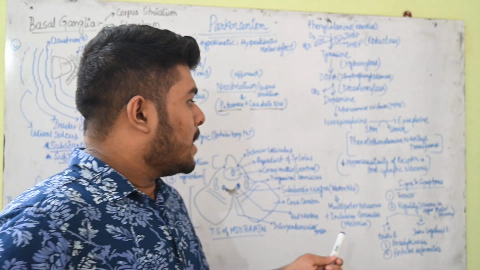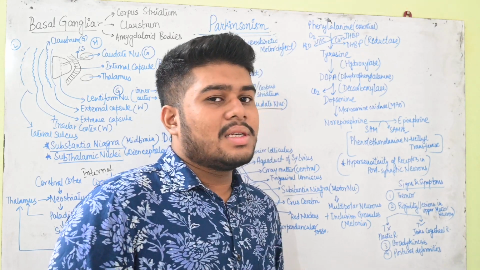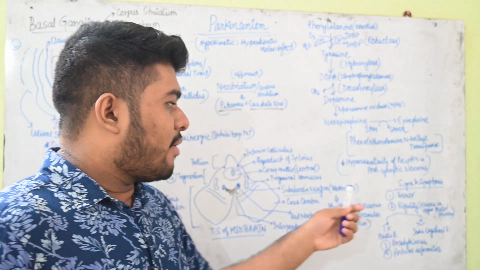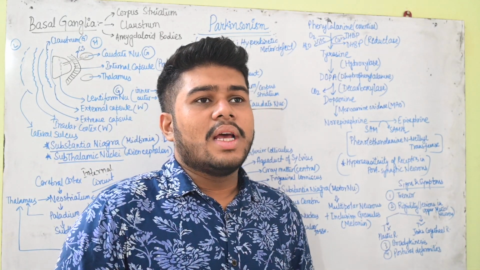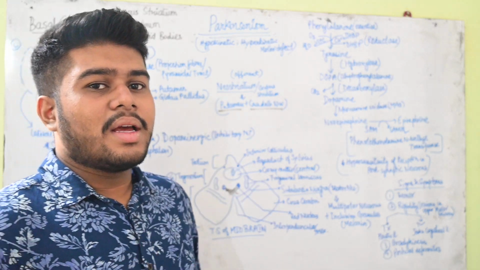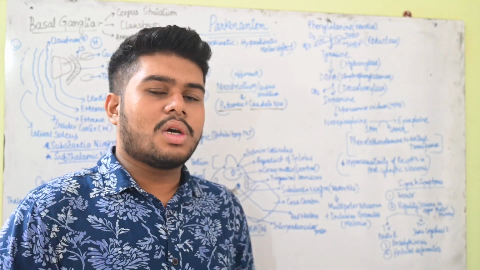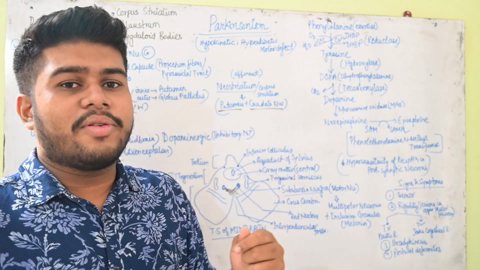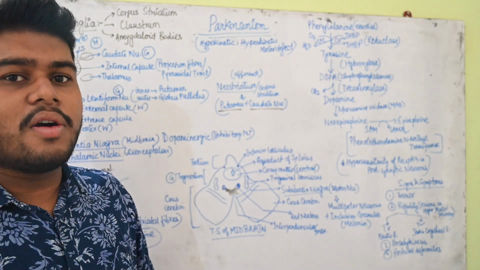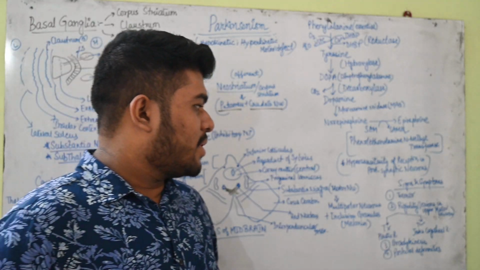Now talking about a few signs and symptoms that we get to see. Tremor will happen, and these tremors are basically aggravated during rest or sleep. Suppose a person is resting or sleeping, suddenly there will be tremor in the hand, jerking of the hand. Okay, so that will happen in this case.